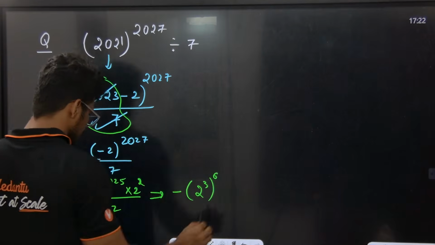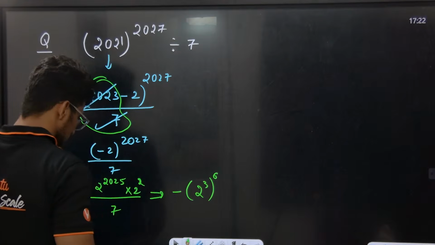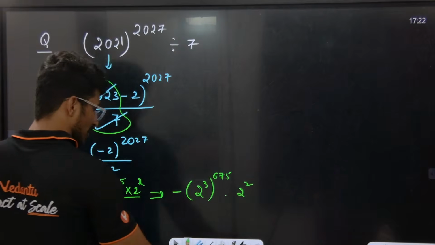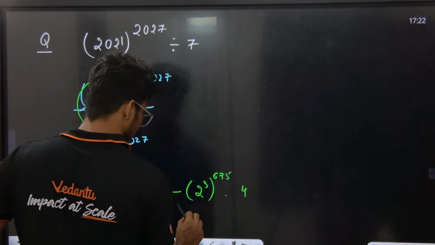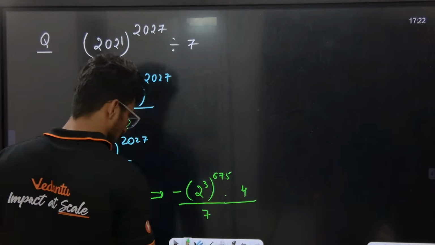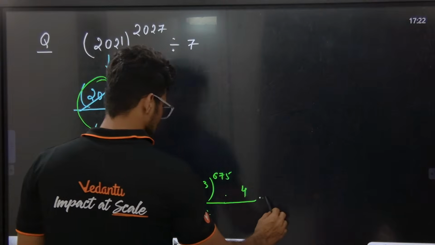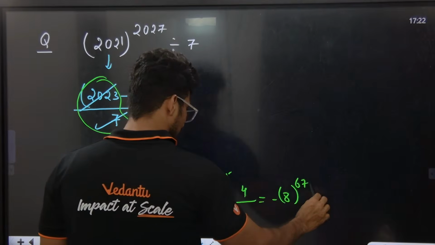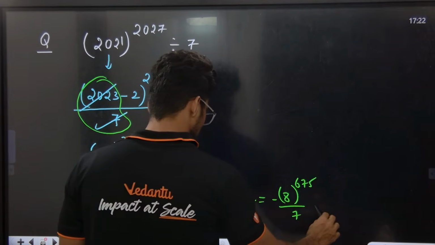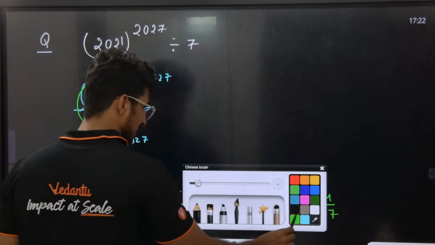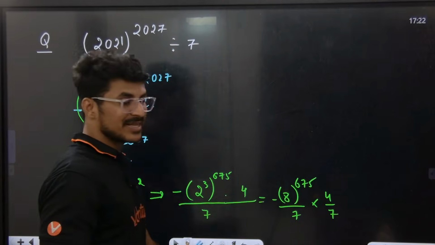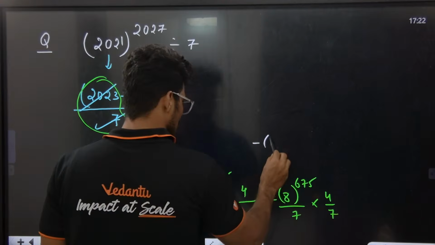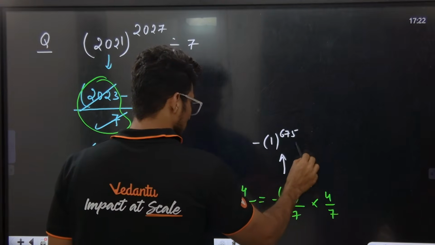Tell me, 3 sevens, 3 75s into what? 2 square. 2 square means basically 4 divided by 7. Yes or no? Now everybody listen to the class. Minus, now this becomes 8 to the power of 675 divided by 7 into 4 by 7. 4 by 7 I am writing separately. So now 8 divided by 7, remainder 1. So I am writing here minus as it is, 1 to the power of 675 times into 4 by 7.